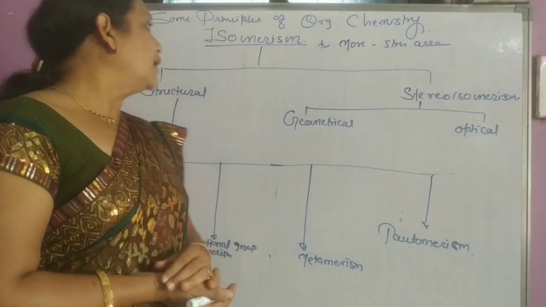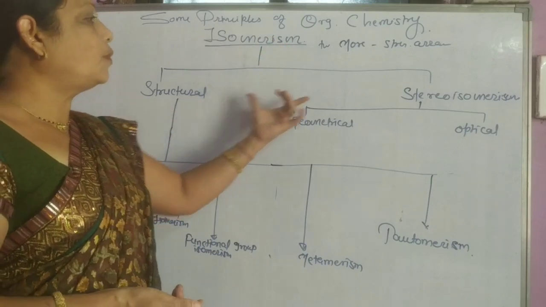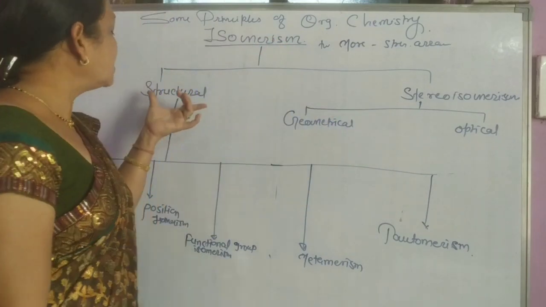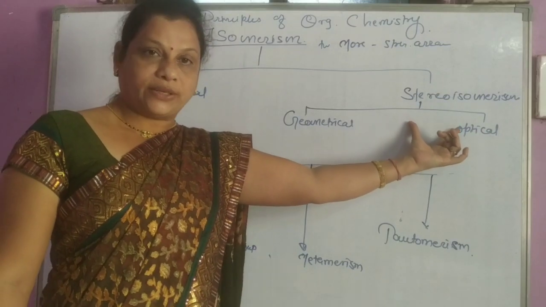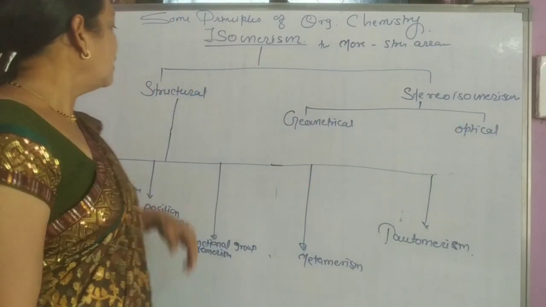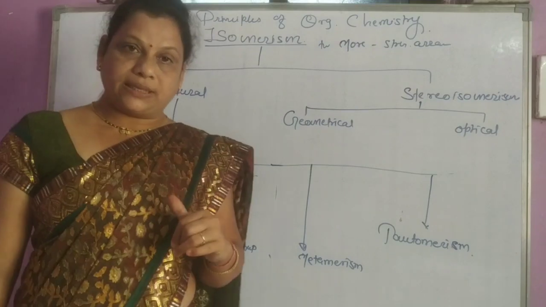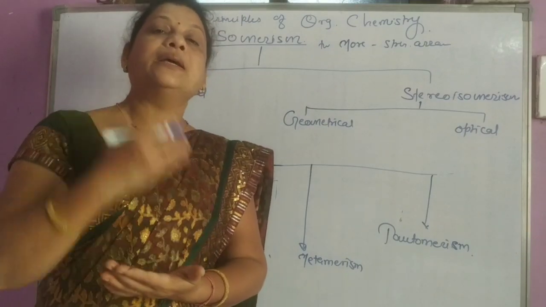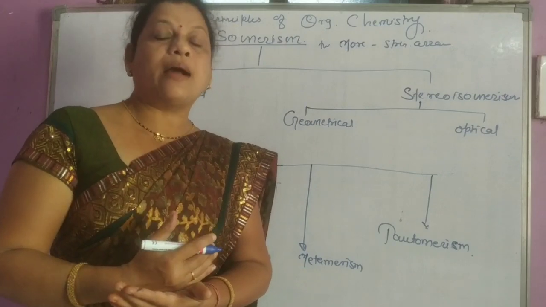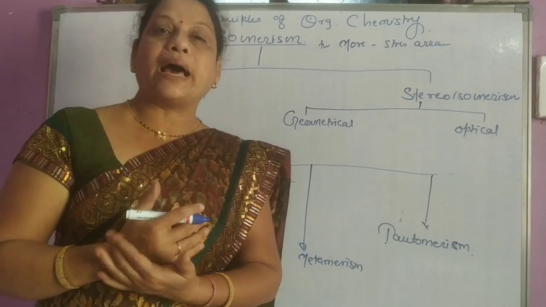Isomerism is of two types. First is structural isomerism and second is stereoisomerism. Structural isomerism means compounds having the same molecular formula but different structural arrangement.